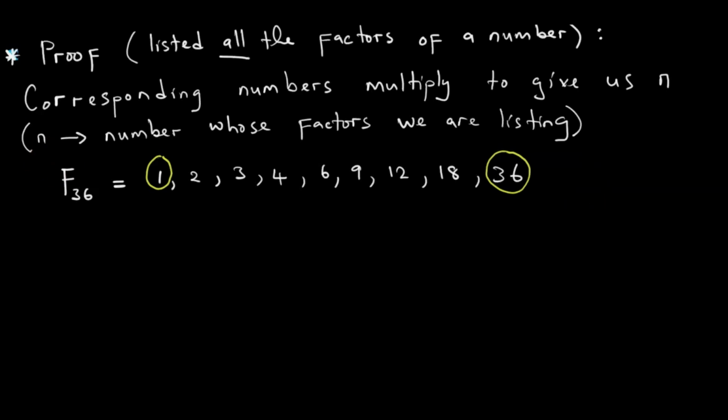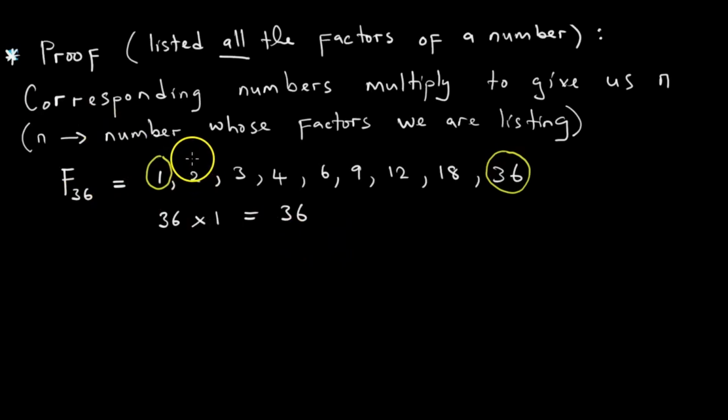Saka tikatora namba yekutanga nenamba yekupedzisira 36 times 1 tinowana 36. Saka tiri kutsvaga mafactors a36 tobva talista mafactors acho. Tikatora manumbers anocorresponda, zvandiri kureva ndezvekuti tikatora namba yekutanga multiply it by namba yekupedzisira, we should get 36.